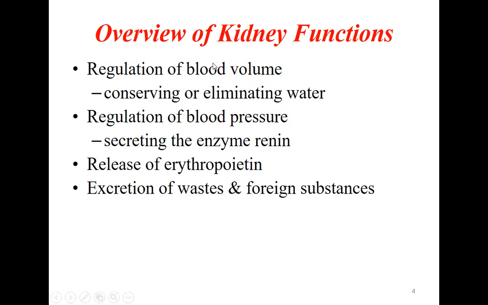Not only does it maintain the blood volume, it also maintains the blood pressure, by secreting an enzyme called renin, which helps in the regulation of the blood pressure. Then it also helps in the release of erythropoietin, which helps in erythropoiesis. Erythropoiesis means production of the RBCs. So it helps in the release of the erythropoietin, which helps in the formation or the production of the RBCs.